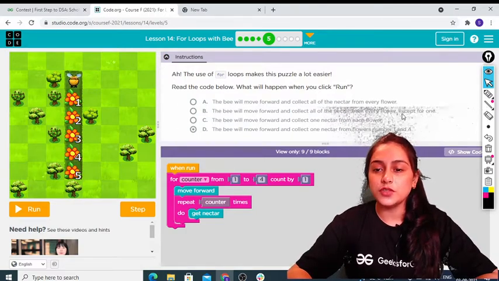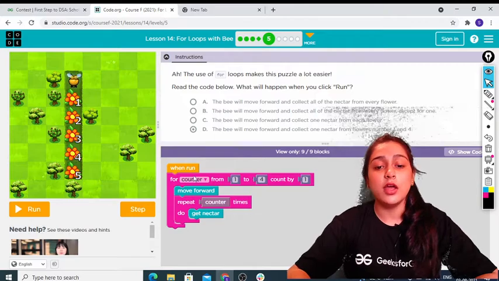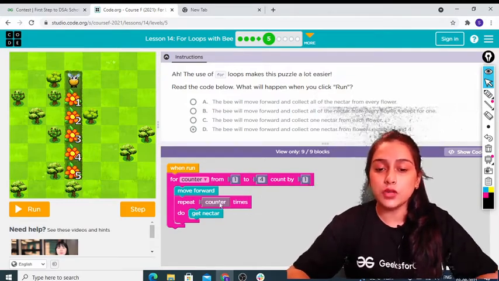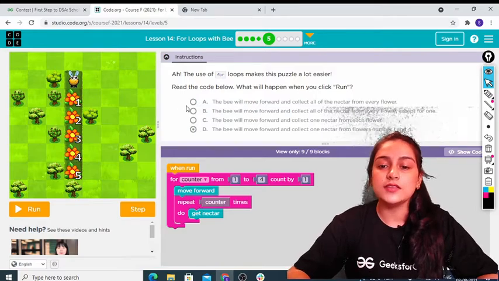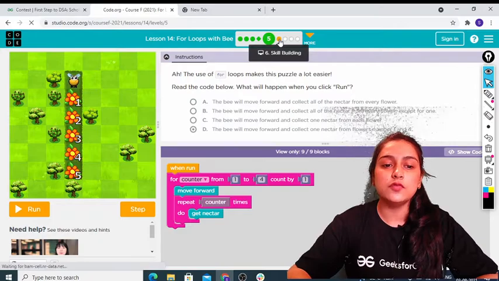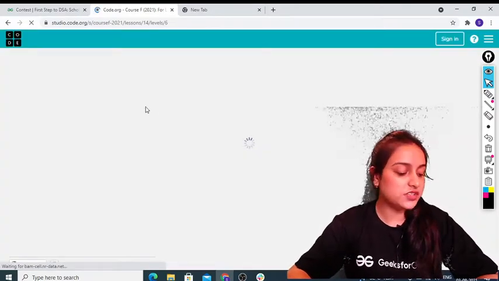So the correct option over here is the bee will move forward and collect all of the nectar from every flower except for one. Why? Because we are going from 1 to 4 and each time we are increasing our counter by 1. So that's why the correct answer is B. Okay, now let's move forward. I hope that you will take the correct answer, and now let's just move forward.